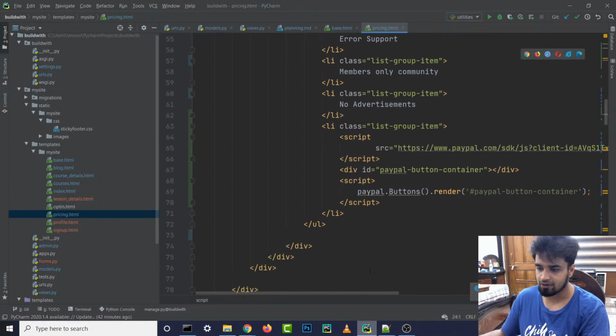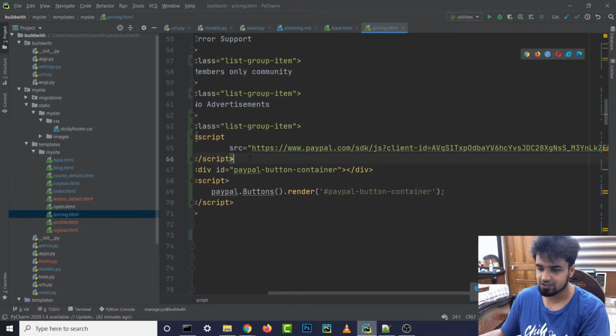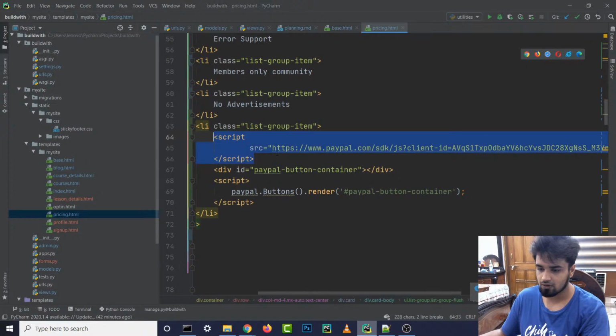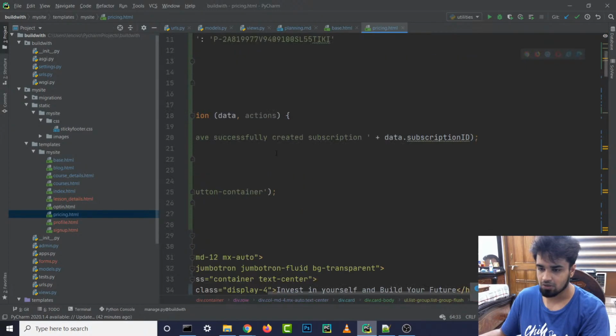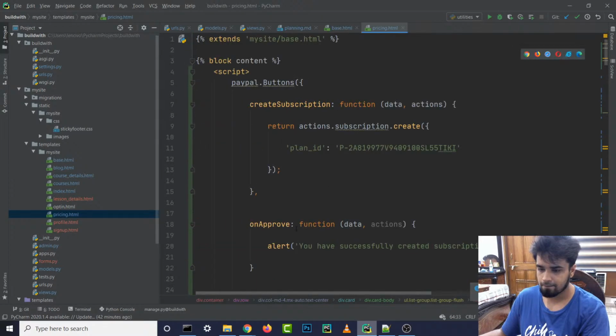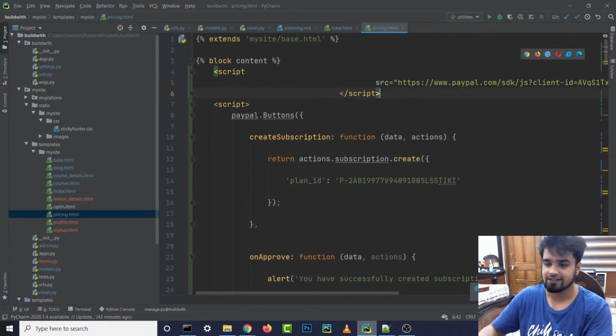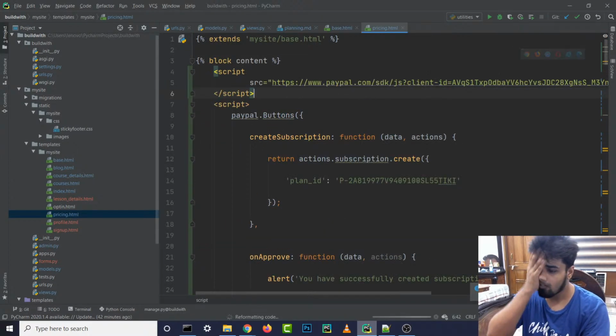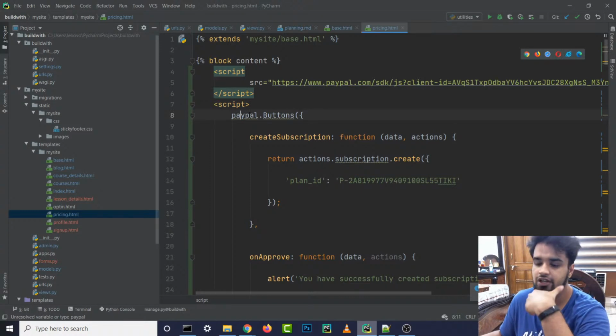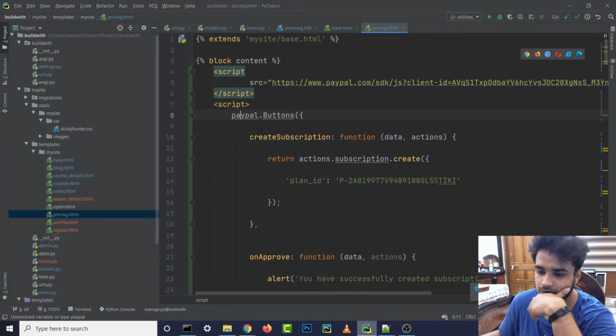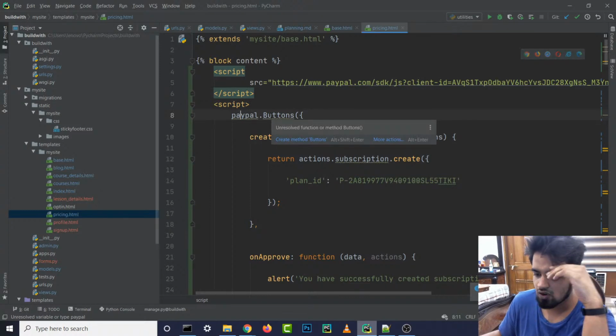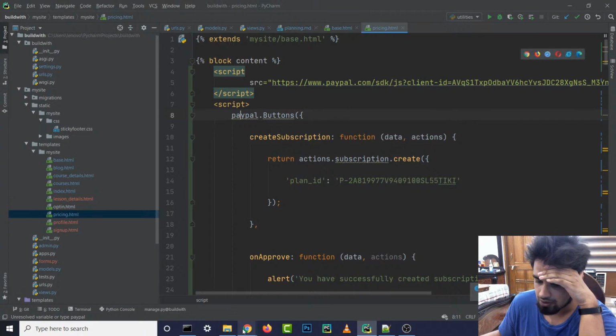This is our PayPal button container. So let me cut this out and paste it above everything, so that this gets executed first. Alright, let's see, is it giving us any kind of error over here? I mean, it's not showing. Unresolved function or method buttons.